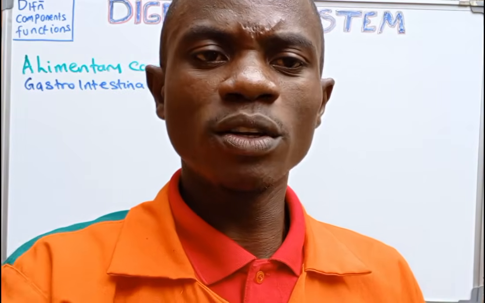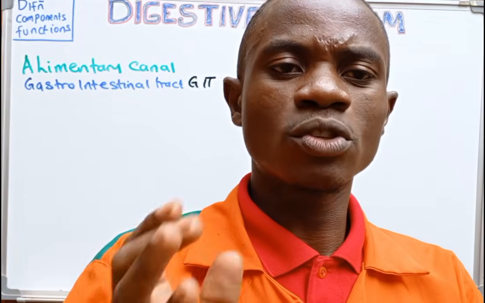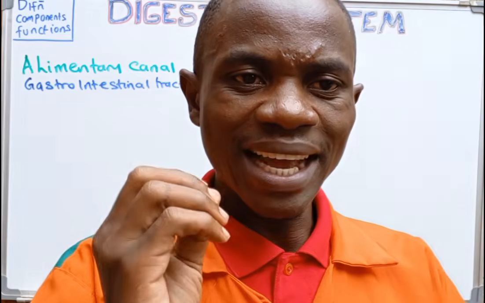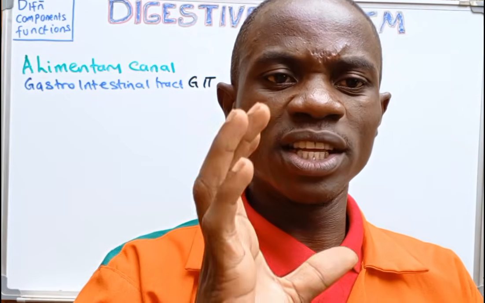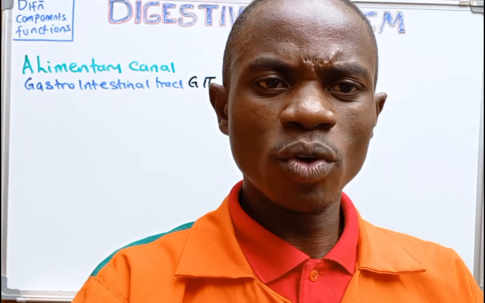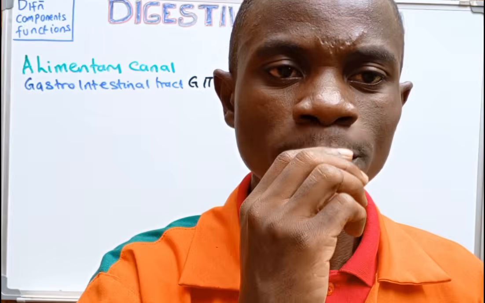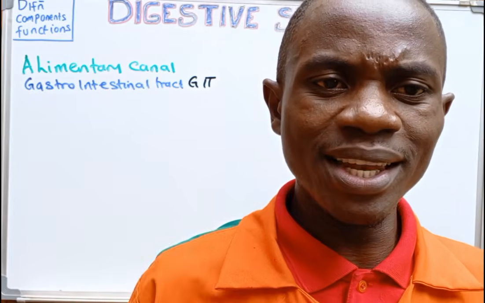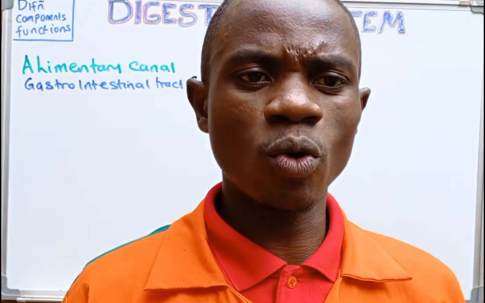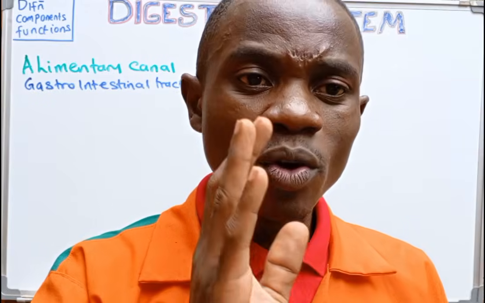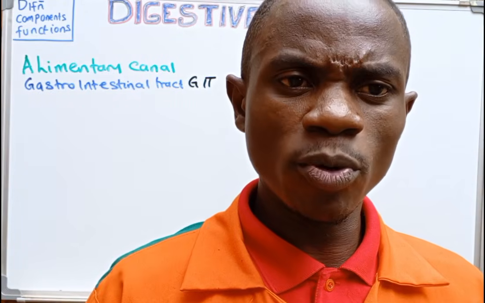So now we need to first understand what are those structures that are categorized under the alimentary canal, because the alimentary canal is that tube that provides an environment where digestion takes place. It starts all the way from the mouth down to the anus, meaning that the gastrointestinal tract, or the alimentary canal, opens on both sides: at the mouth and at the anus.